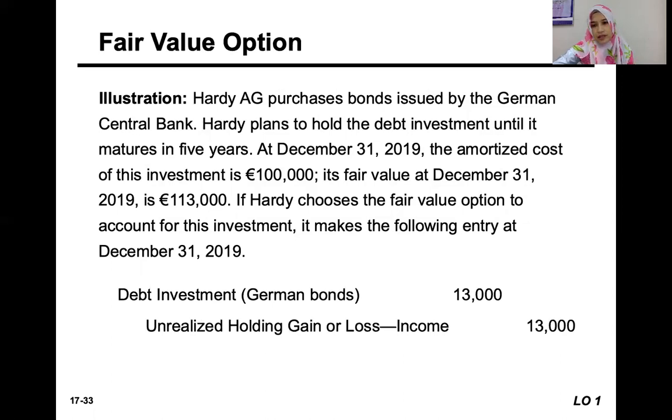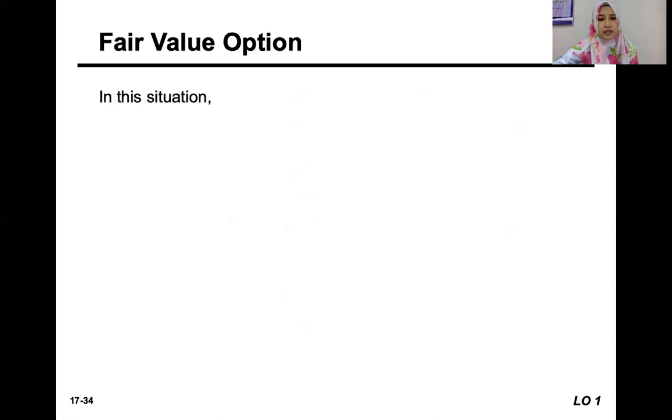Okay, because they choose to value it at fair value, on the first time itself it has to be recorded at fair value, and any adjustment needs to be accounted for properly. So the amortized cost of the investment is 100,000. Meanwhile, the fair value is 113. So we need to recognize the unrealized holding gain or loss. In this case, it's actually a gain, because the fair value is higher than the amortized cost.